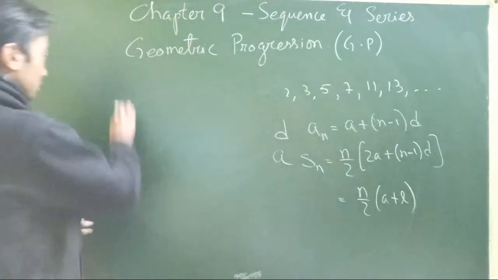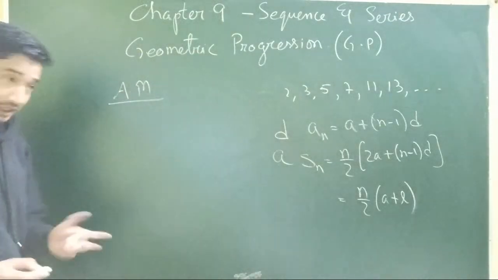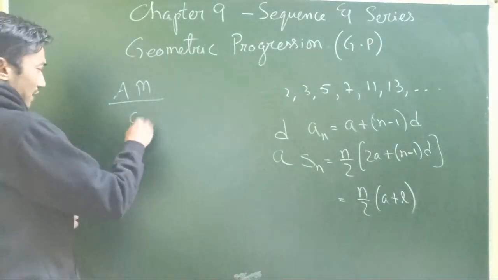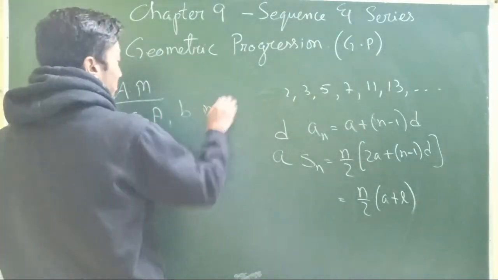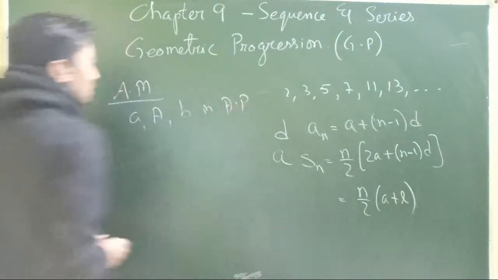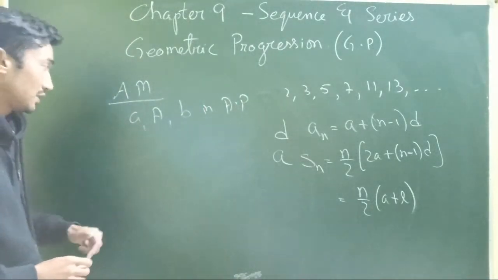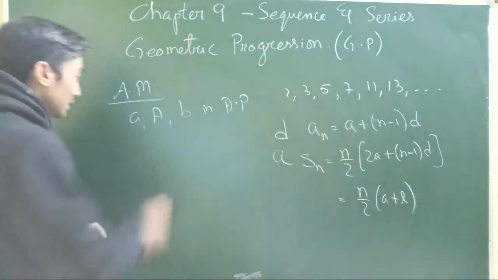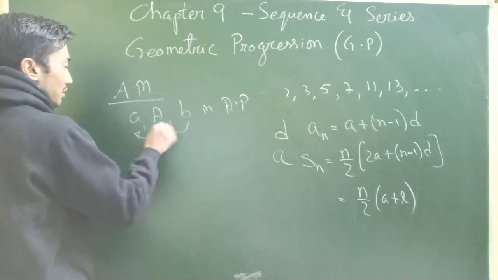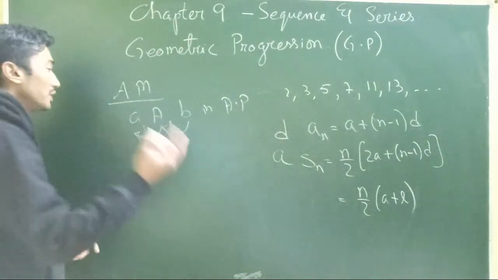Then of course we also had the arithmetic mean. If we have three numbers A, M and B which are in arithmetic progression, then each successive term is added or subtracted by a constant term known as the common difference. That means if we subtract the consecutive terms, we get a common difference.